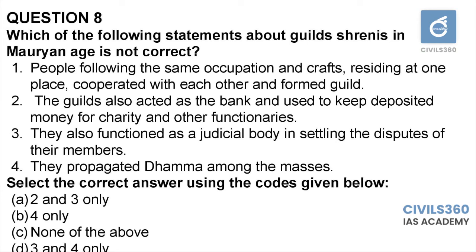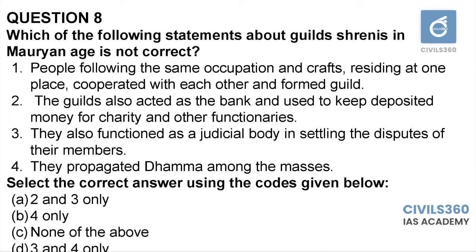People following the same occupation and craft residing at one place cooperated with each other and formed a guild. The guilds also acted as the bank and used to keep deposited money for charity and other functionaries. They also functioned as a judicial body in settling the disputes of their members. They propagated Dhamma among the masses. There are 4 statements in the question.